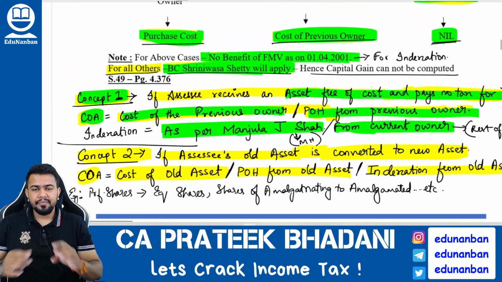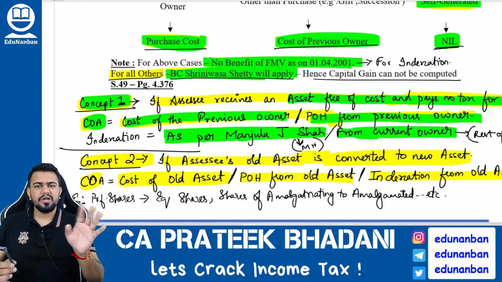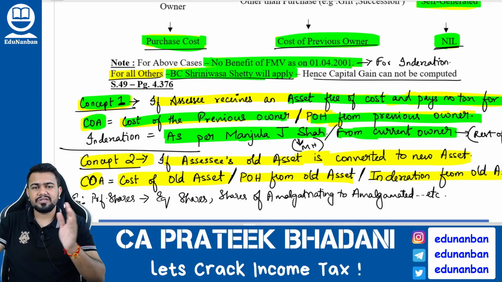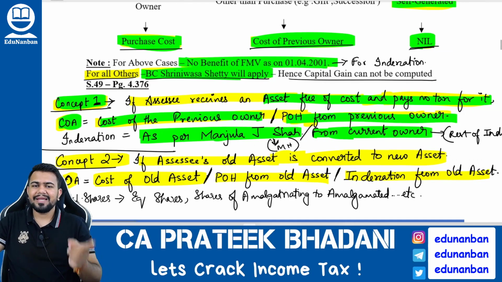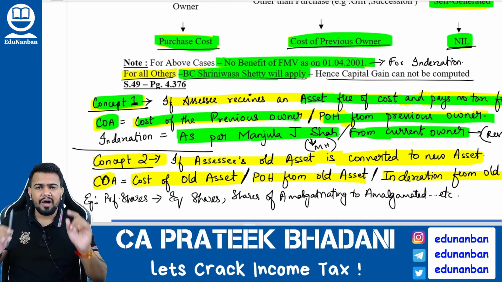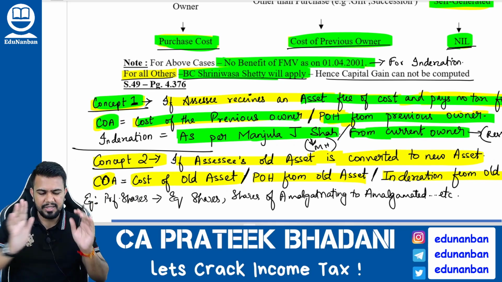So what did I tell? If an assessee is receiving a capital asset free of cost and does not pay any tax for it, in such case, cost of acquisition can be taken as cost of previous owner, period of holding can be taken from previous owner, but indexation should be taken from current owner. However, only in the Manjula J. Shah case, you can take indexation also from the previous owner itself.